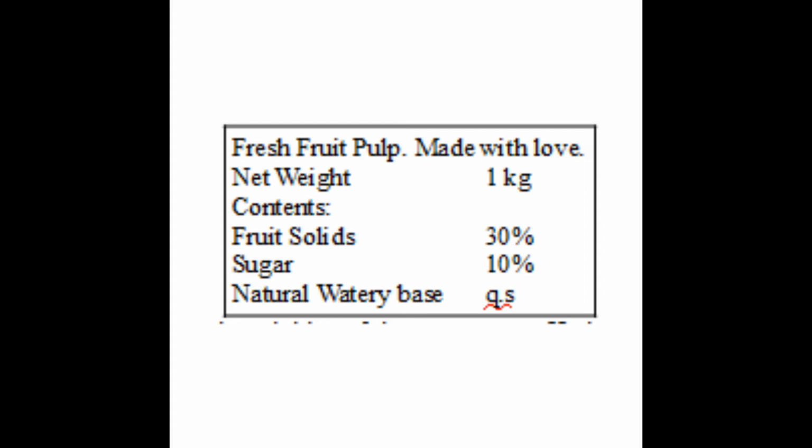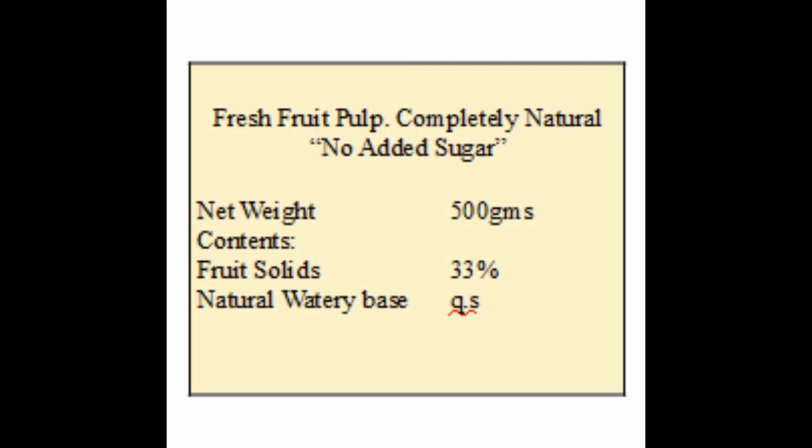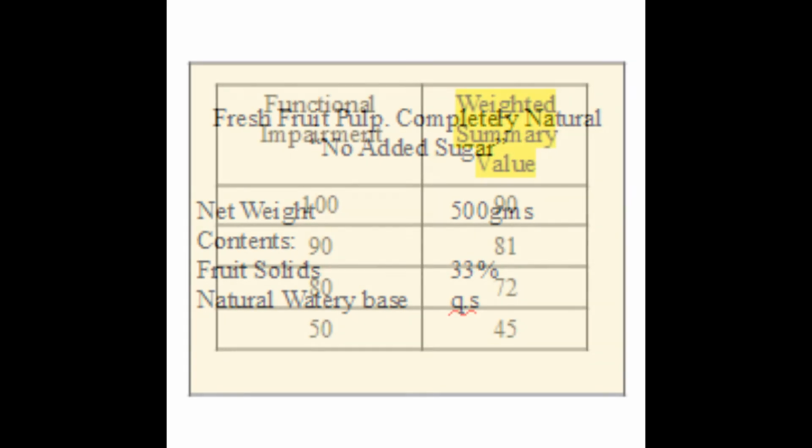Suppose the factory makes one more no added sugar variety and sells 500-gram tins. You can guess what happens. The label would be like this: fresh fruit pulp, no added sugar, net weight 500 grams, contains fruit solids 33%. See, here it is different. Earlier it was showing fruit solids 30%, now it is showing 33%. Because sugar is not added, the percentage of fruit solids has not changed and it remains at 33.33%.